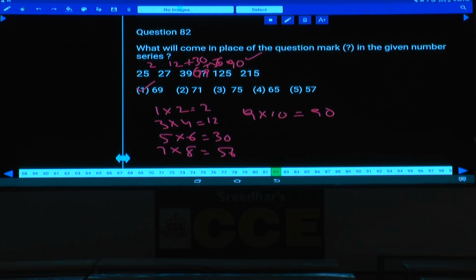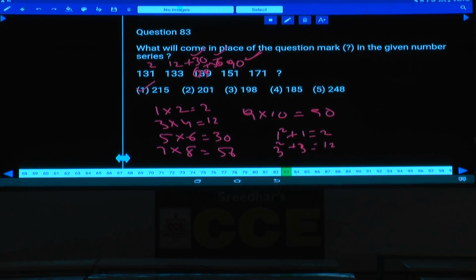The difference between the numbers can be written as 1 into 2, 3 into 4, 5 into 6, 7 into 8 and 9 into 10. Or else these numbers can be written as 1 square plus 1 is 2, and 2 square plus 2 is, sorry, 3 square plus 3 is 12, and next one 5 square plus 5 is 30, 7 square plus 7, 9 square plus 9. In either way you will get the same answer.